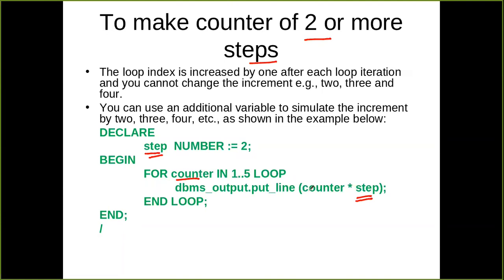So whatever the step you want, you can create an extra variable and multiply that variable with your counter value in order to simulate the step. So that is the only way. If that does not solve your purpose, then you have to think about some other logic, because by default it will increment the counter by 1 only, and there is no other way.